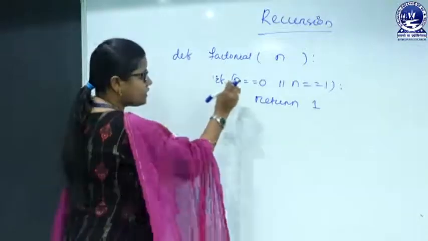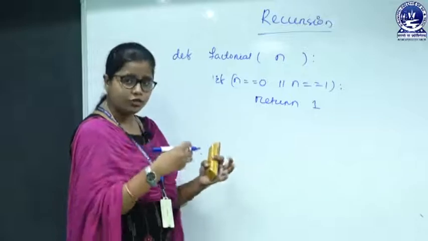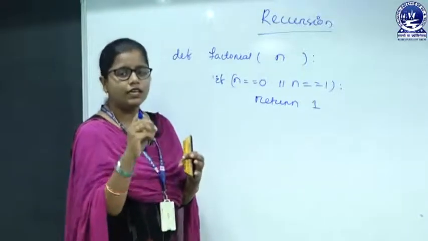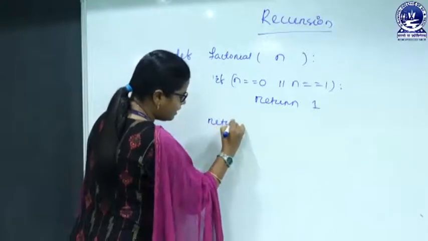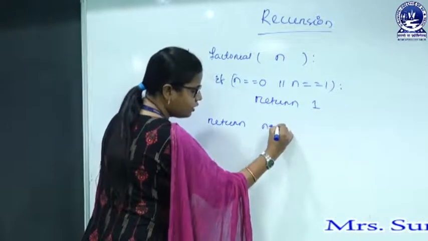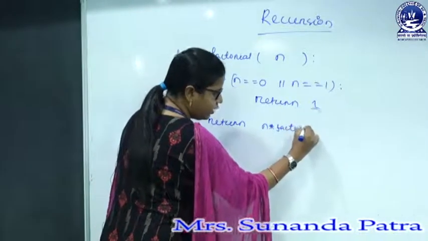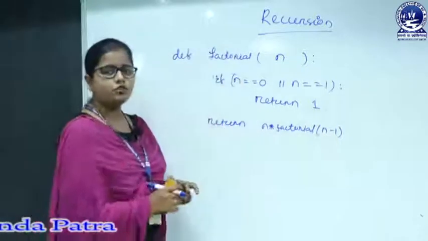Else, otherwise, if the number is not 0 and not 1, then what are we going to do? We are putting a recursion statement. Here I can write return n into factorial of n minus 1. So, what am I doing?